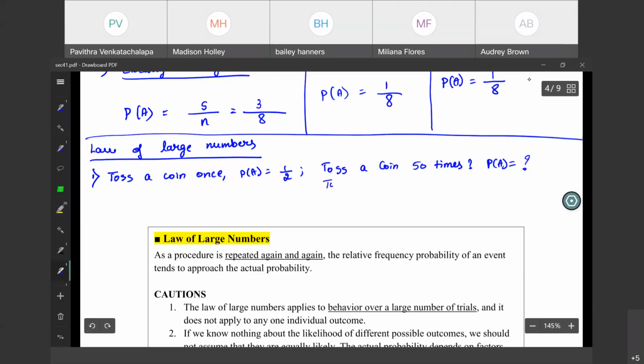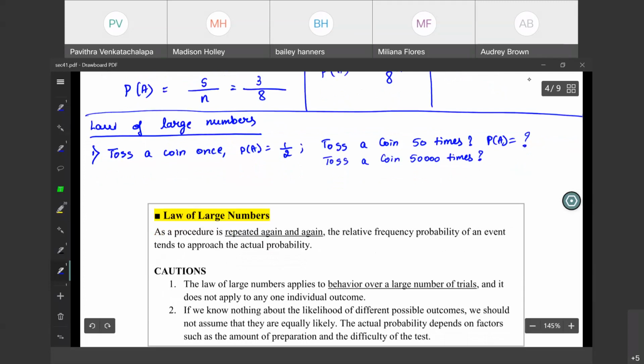Now, what will happen if I toss a coin, say 50,000 times? It is very hard to guess. It could be anything, right? Now, according to the law of large numbers, when we repeat an experiment again and again, 50,000 times, the probability of this is equal to the probability.